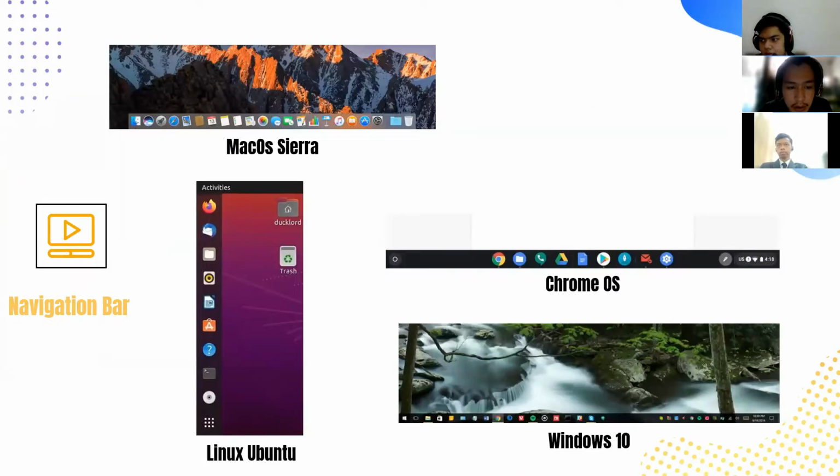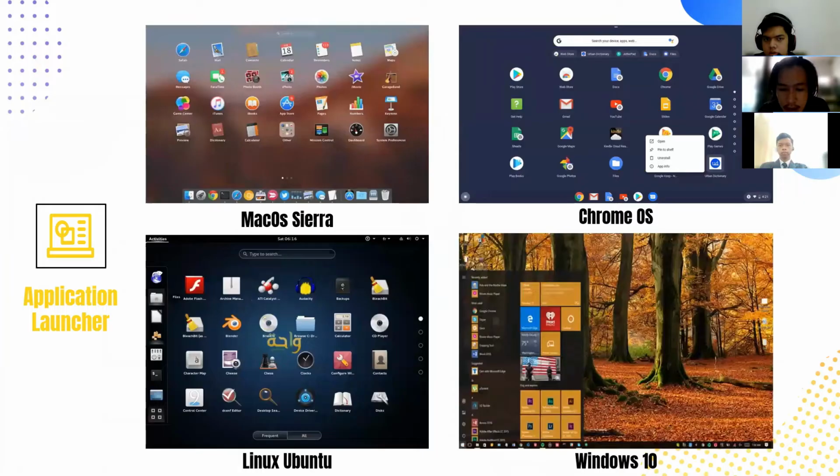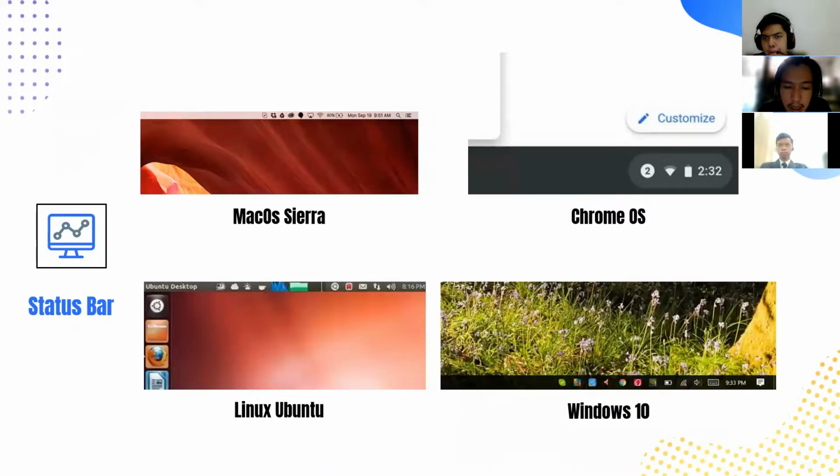So here is an example of an image of the navigation bar. And then this one is an example of image of the application launcher. And this last one is an example of an image of the status bar.